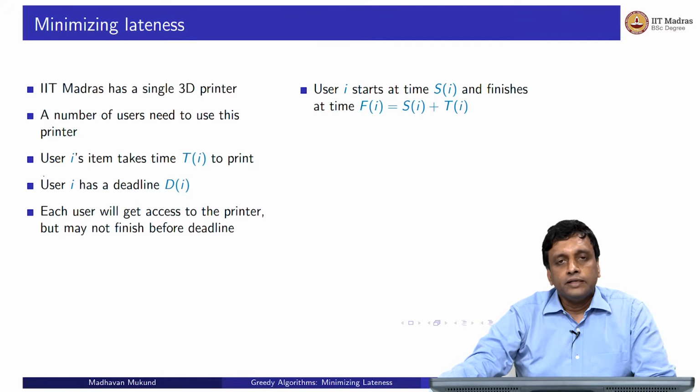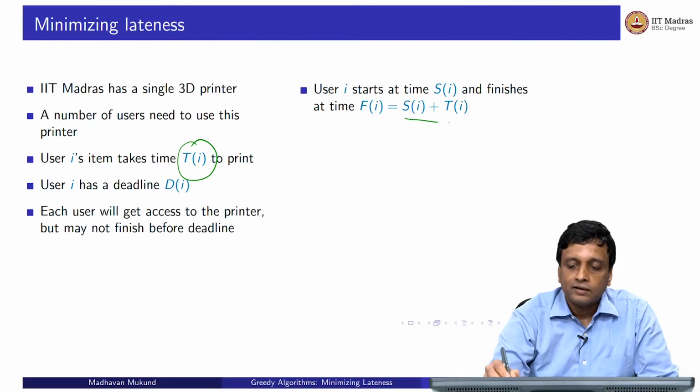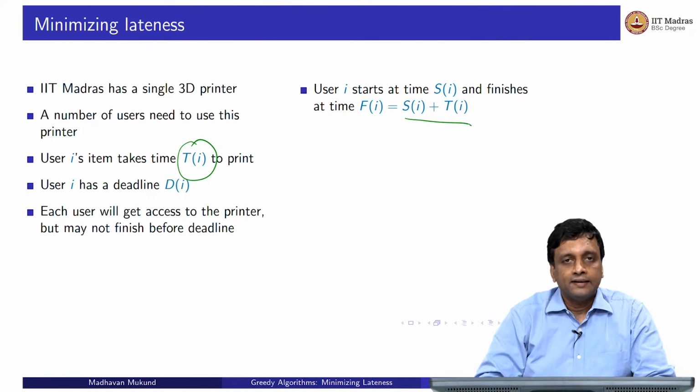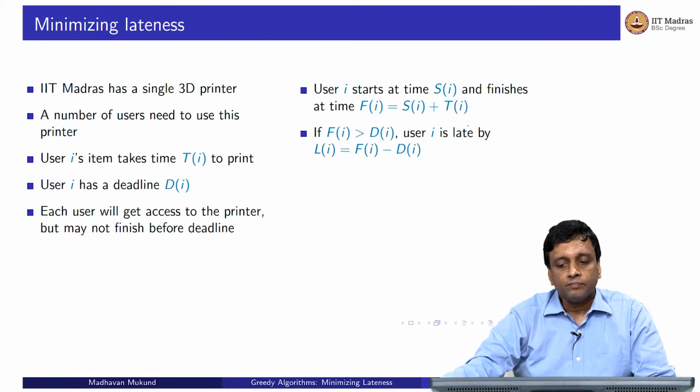So each user starts at some time, and because the time that the print job takes is fixed, right? So you have this T_i, right? So the time that the user will finish is guaranteed. If they start at S_i, then they will finish at F_i, which is the start time plus the time taken by the task that the ith user has for this printer. Now our goal of course is that the ith user should finish before their deadline.